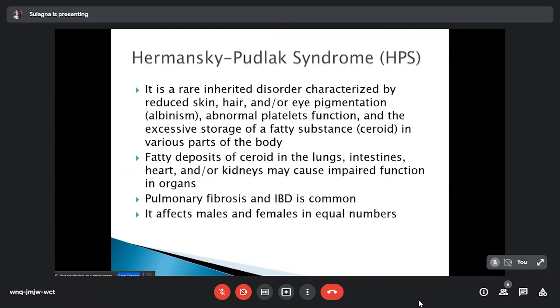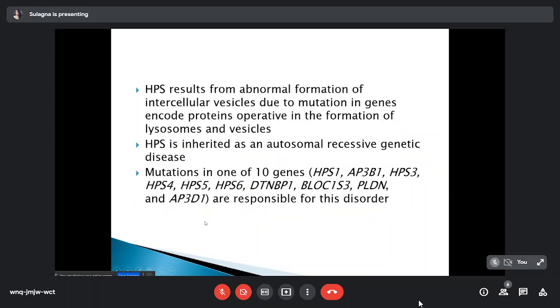Next is Hermansky-Pudlak syndrome. It is a rare inherited disorder characterized by reduced skin, hair or eye pigmentation, also known as albinism, abnormal platelet function, and the excessive storage of a fatty substance, also known as ceroid, in various parts of the body. Fatty deposits are deposited in the lungs, intestine, heart, or kidney and may cause impaired organ function. Pulmonary fibrosis and IBD are common. It affects males and females in equal number.